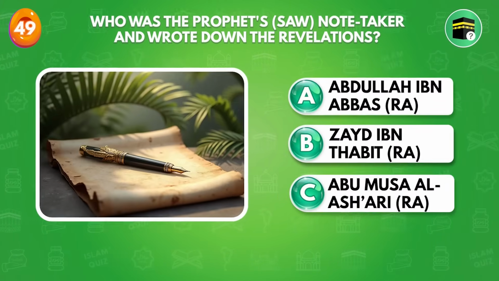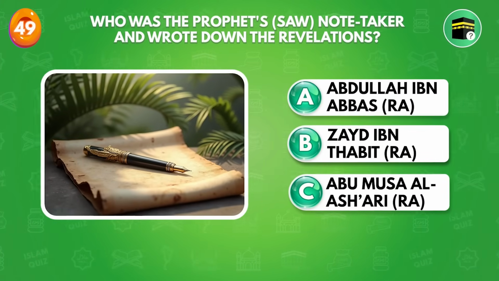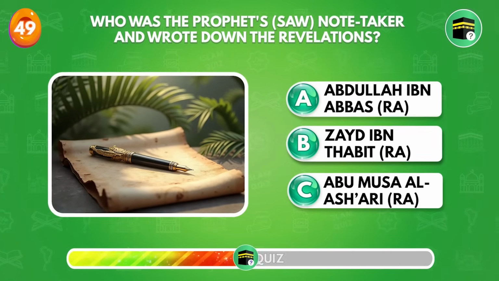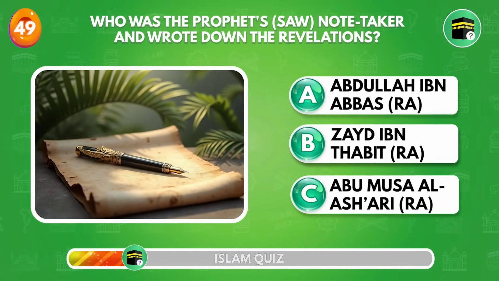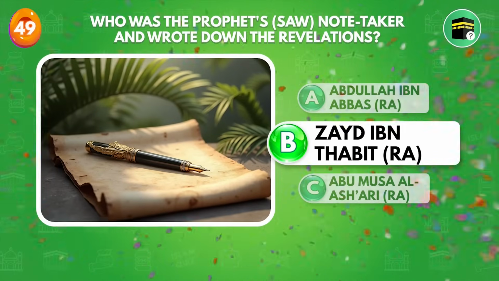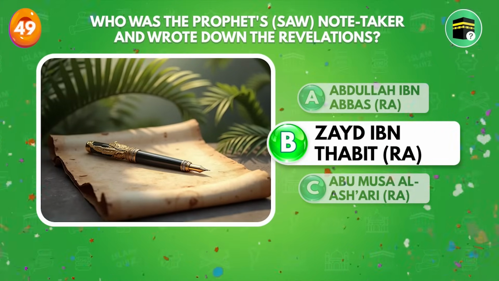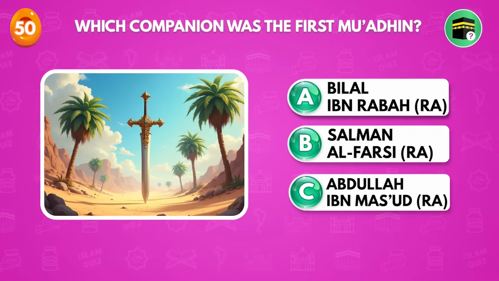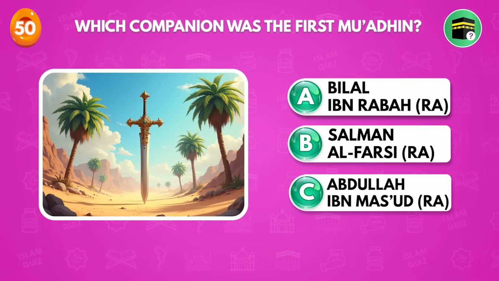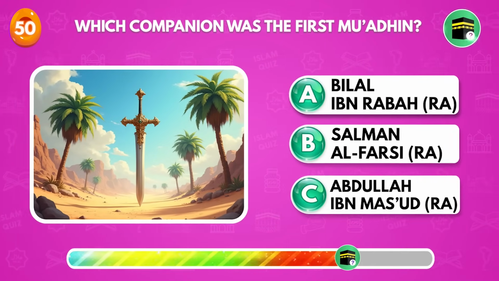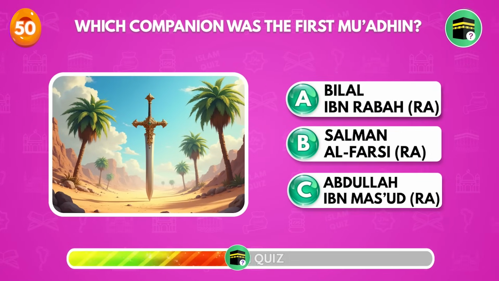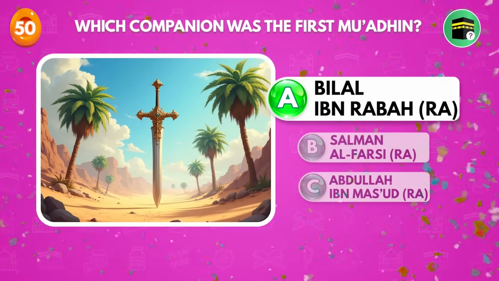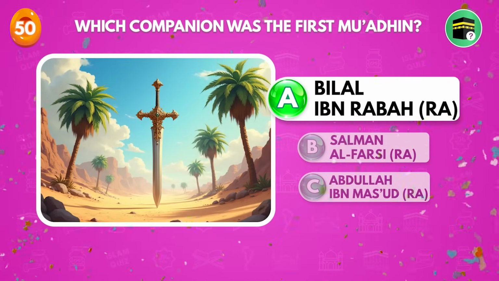Who was the Prophet sallallahu alaihi wasallam note taker and wrote down the revelations? Zayd ibn Thabit radiallahu anhu. Which companion was the first mu'adhin? Bilal ibn Rabah radiallahu anhu.